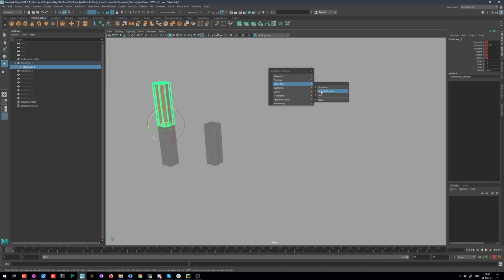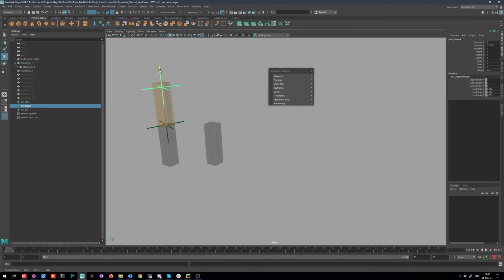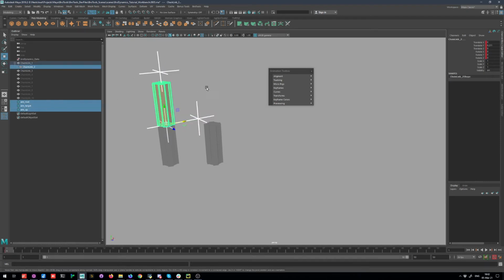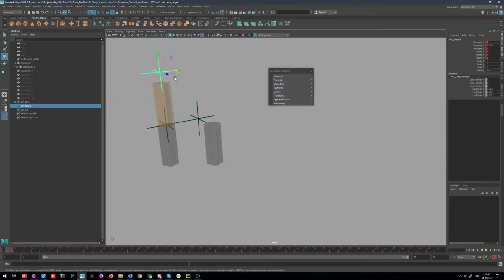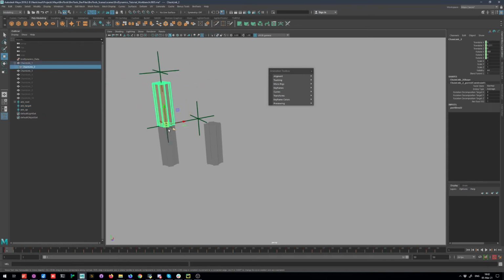Aim rig is useful for adding overlap motion. Select your control and click Aim rig for the first time. It will create 3 locators aligned to your selected control. Adjust their positions. Leave root in place, move target towards where you imagine the tip of the object to be. This will be our aim target. And the up object is used for the up vector.